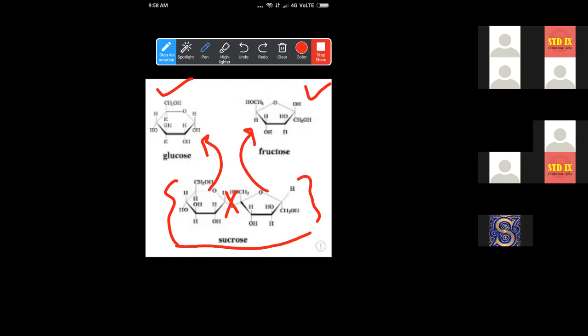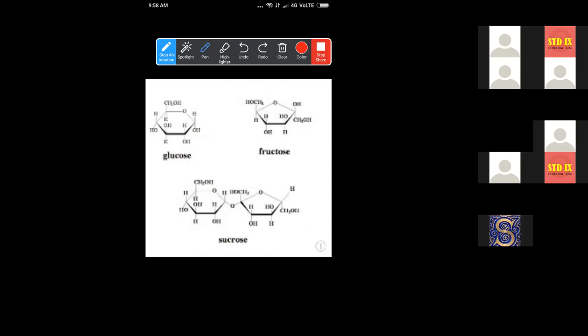But now what is missing here? In the glucose structure an OH is there, which is not present here. And in the fructose structure, one H is present there, which is not present here. So whenever the sucrase breaks down the sucrose, we need one extra OH and one extra H to make proper glucose and fructose. So OH plus H